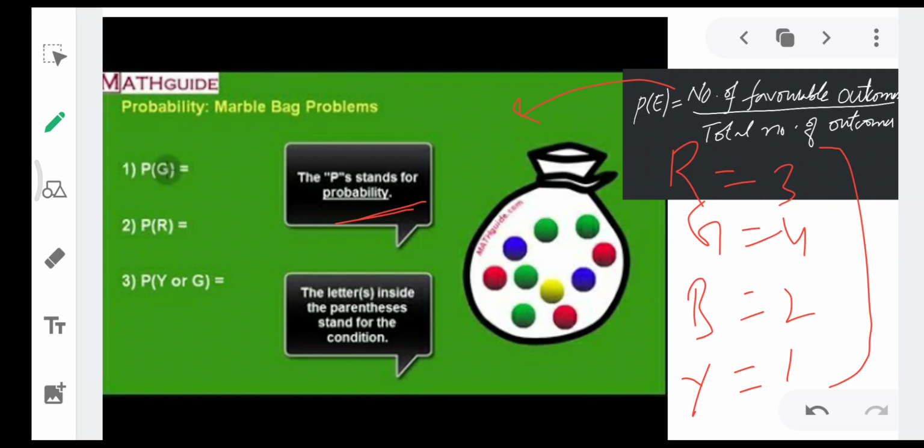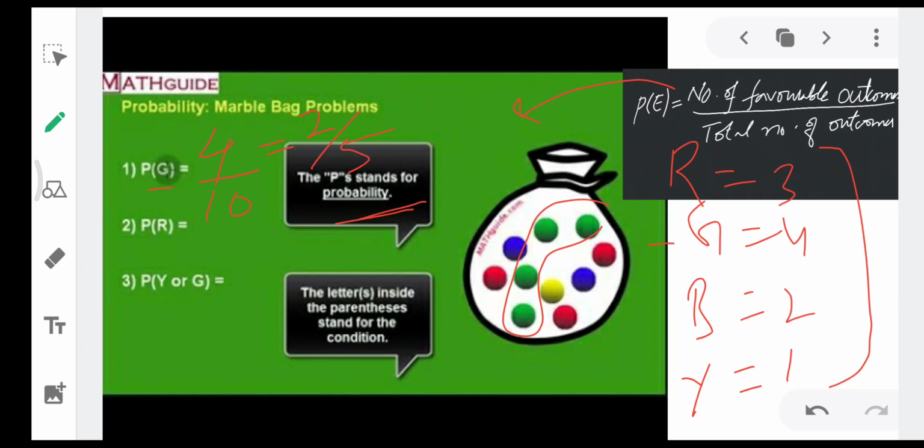So if somebody says my favorable is green, how many green marbles are there? There are 4 green marbles, which I have already counted. So the probability of getting a green marble is 4 by 10. That will be 2 by 5.